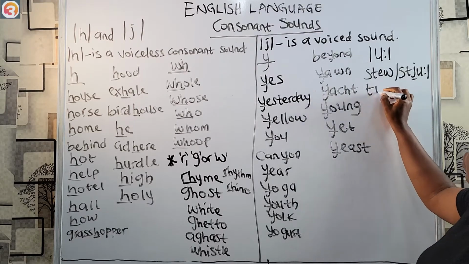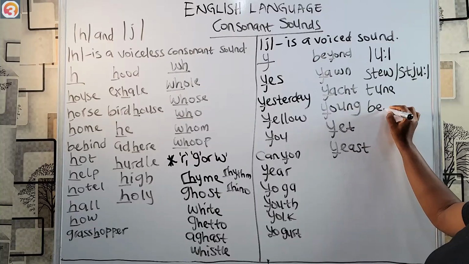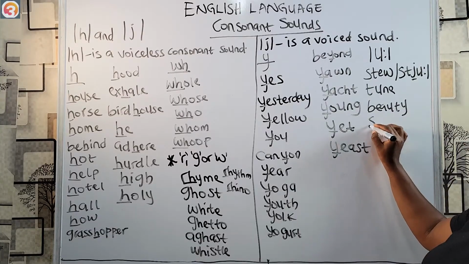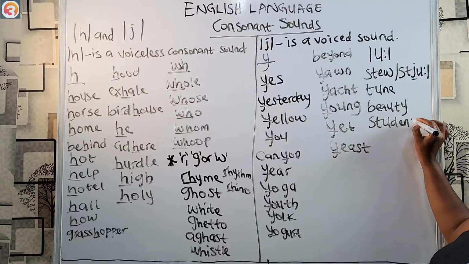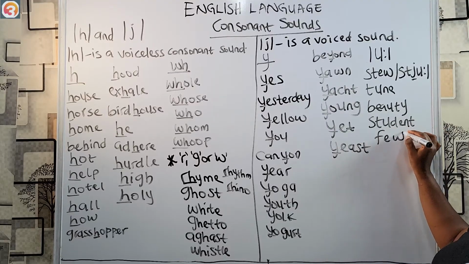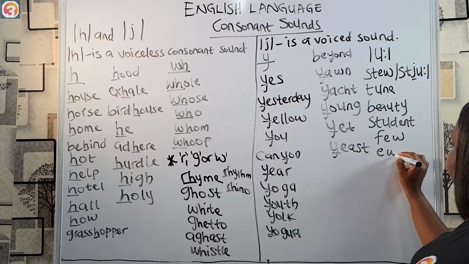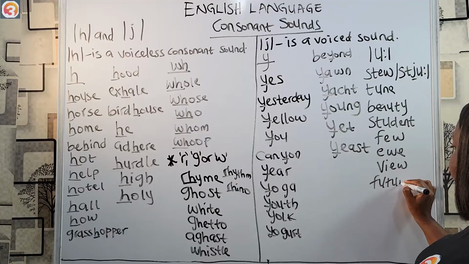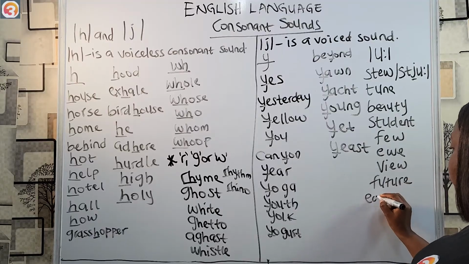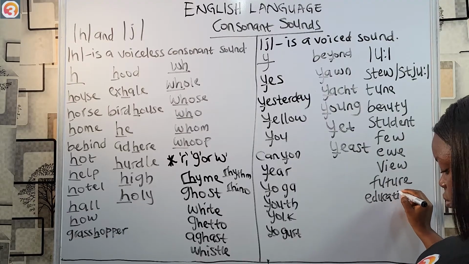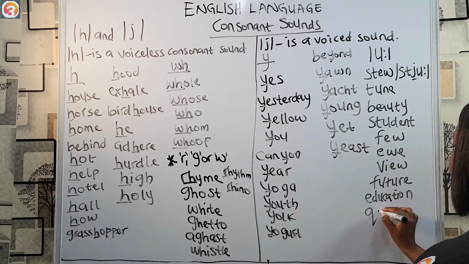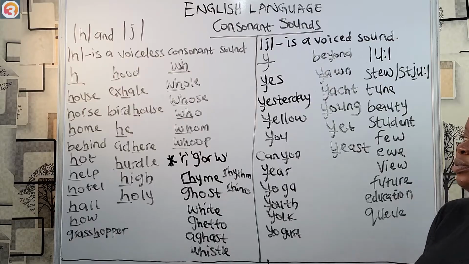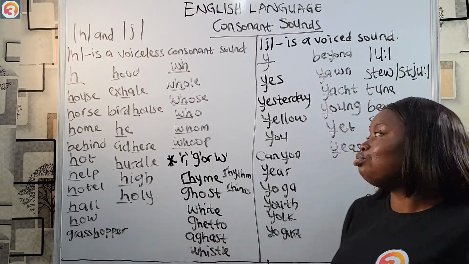Other examples, we have tune, beauty, words like student, few, view, future, education, hue. So that's the sound. That's why I said today we're going to be looking at two very simple sounds.